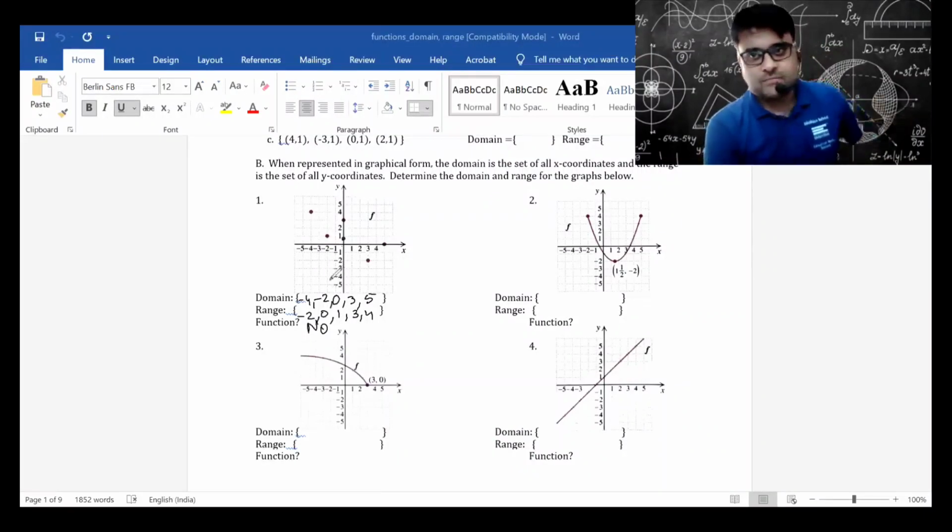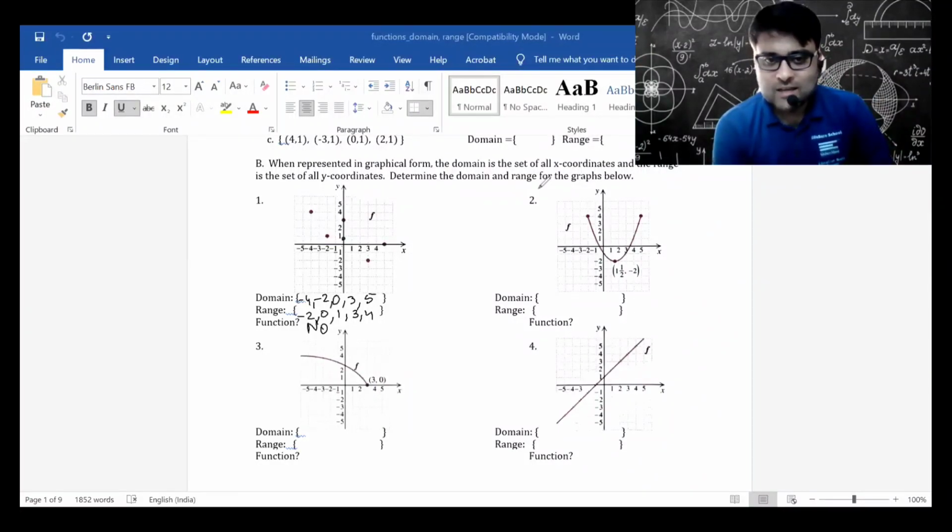Are you with me? If you are, please raise your hand. First one is not a function because one value of x is going to multiple values of y. So it's not a function.